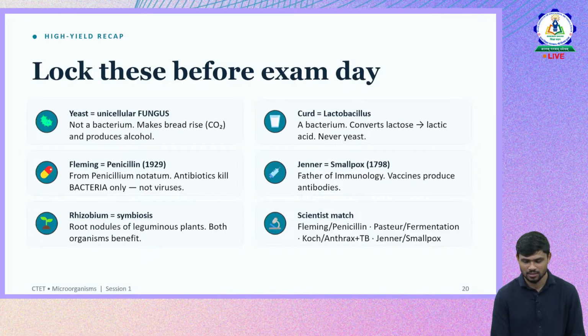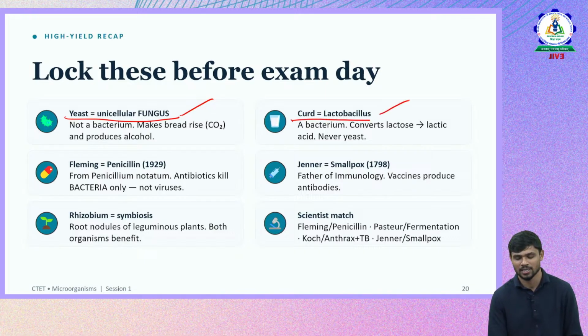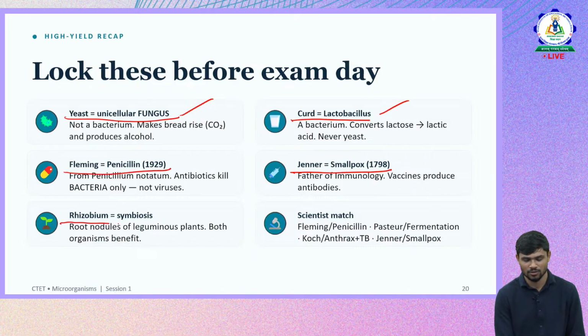A few facts that we should remember from this chapter or topic are: yeast is a unicellular fungus, and curd is related to lactobacillus bacteria because that's what helps in the setting of curd. Jenner is related to smallpox. Then Fleming, it's penicillin. Okay, scientists and their contributions.